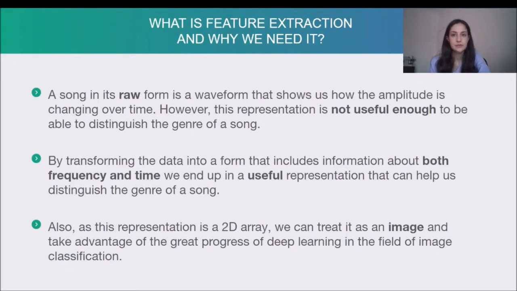In the previous slide, we talked about feature extraction. What is it and why do we need it? A song, in its raw form, is a waveform. This waveform shows us how the amplitude is changing over time. However, this representation is not useful enough to be able to distinguish the genre of a song. What we can do is transform the data into a form that includes information about both frequency and time, and end up with a useful representation that can help us actually distinguish the genre of a song.